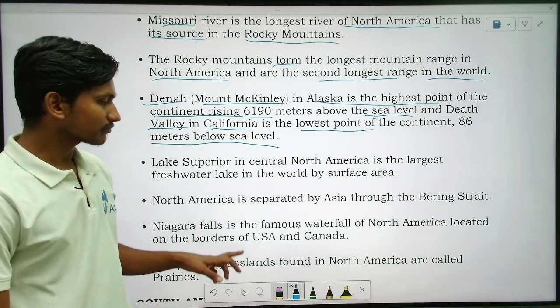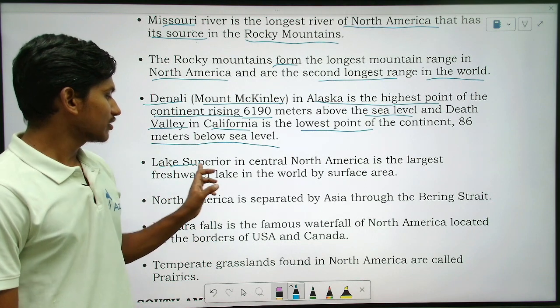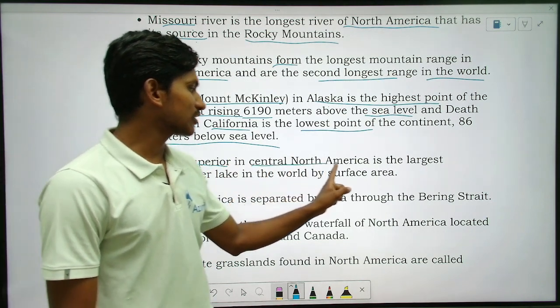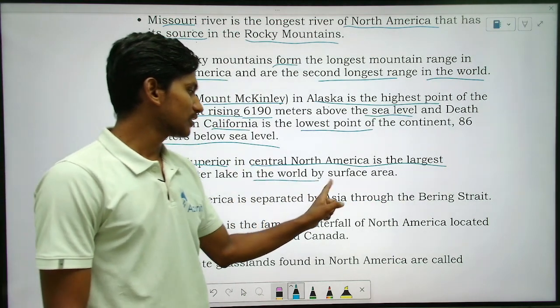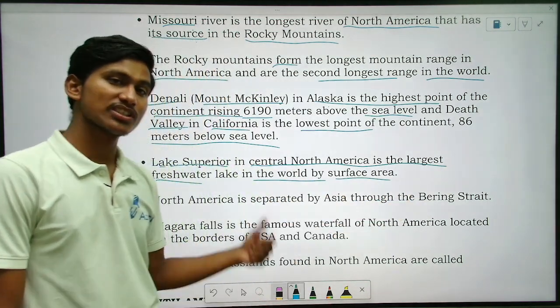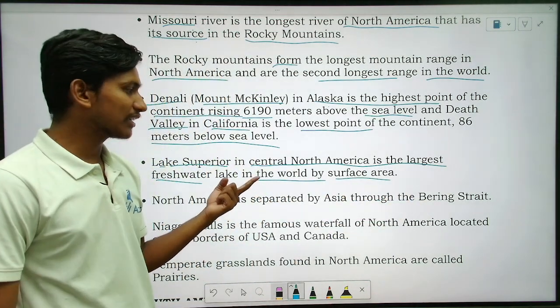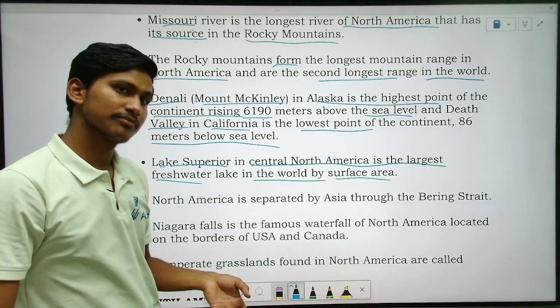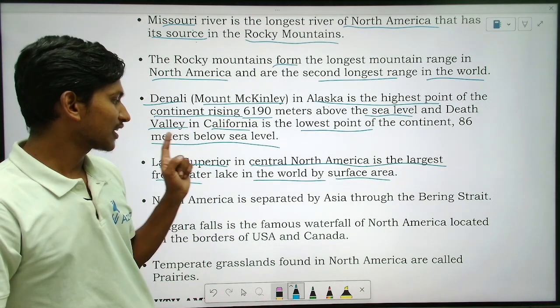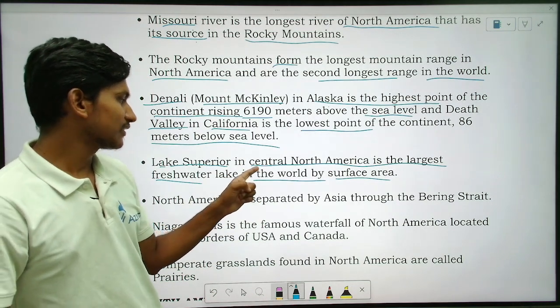Tell me. Yes. So Lake Superior in Central North America is the largest freshwater lake in the world by surface area. Which is the largest lake? That is by surface area, means the area. Okay, so how much land area it covers. So which is it?